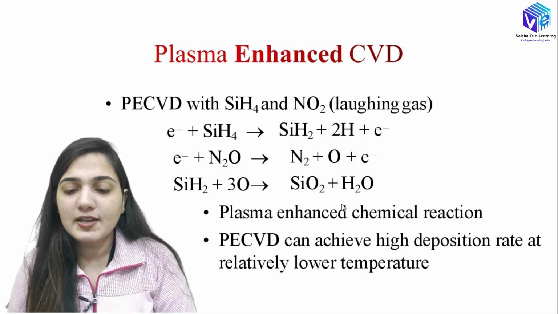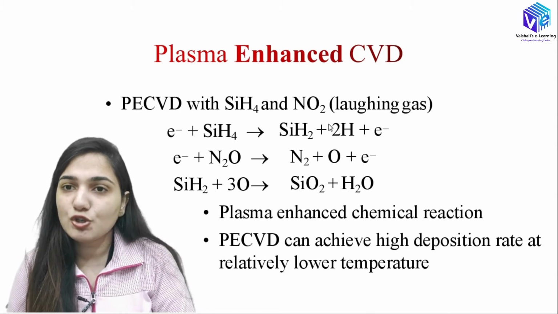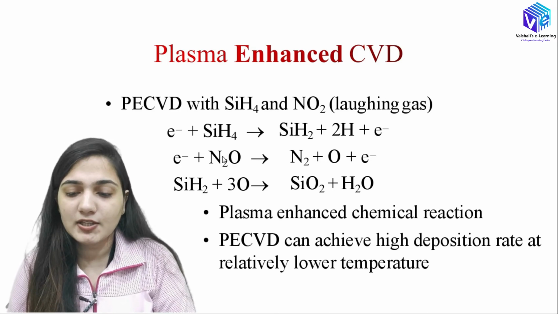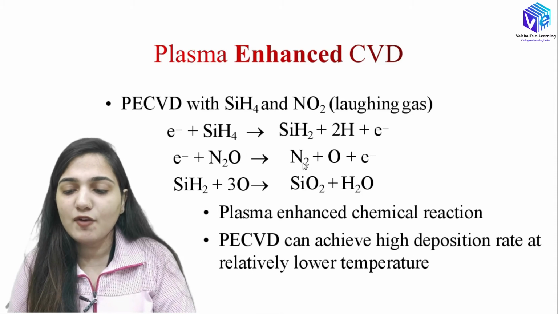So the electron hits the SiH4 and forms SiH2 plus 2H plus electron. This is dissociation happening here, and again dissociation happens for the N2O, forming N2 plus O plus electron.